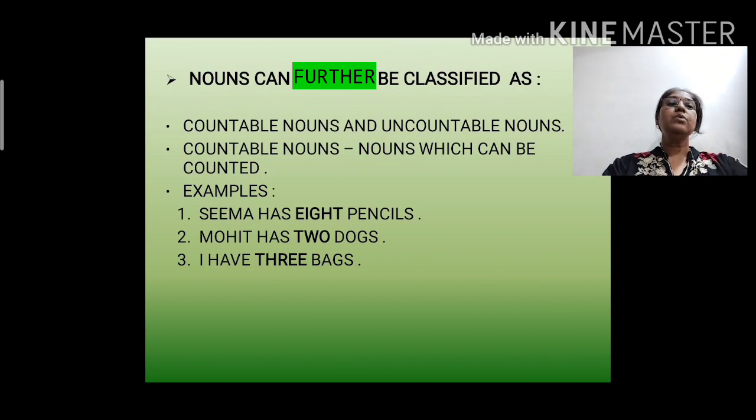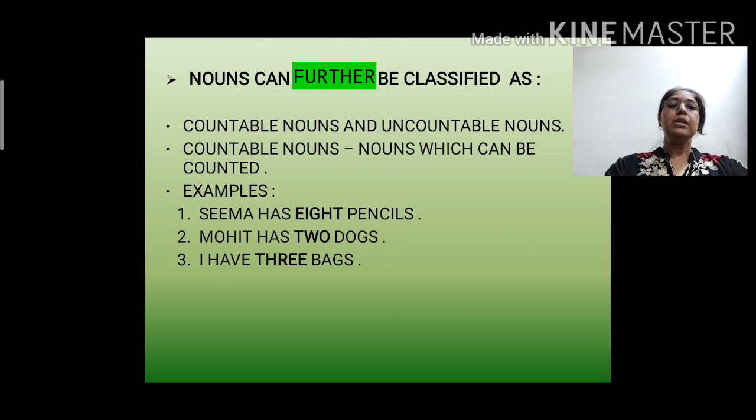Now, you can again classify the nouns apart from the five types of nouns that we have seen, that is countable nouns and uncountable nouns. Now let's discuss the countable noun first. Nouns which can be counted. From the name itself you can identify countable noun means that you can count.